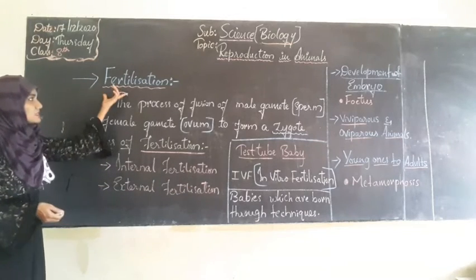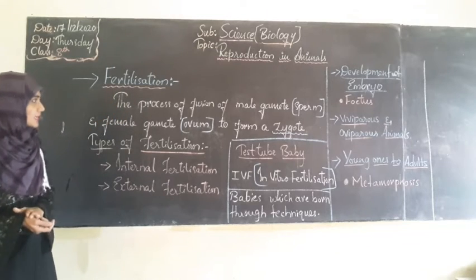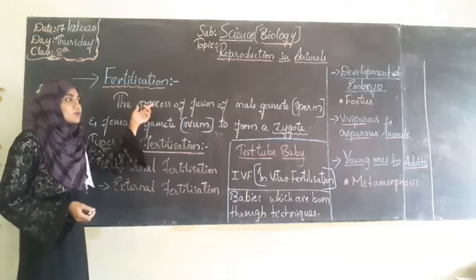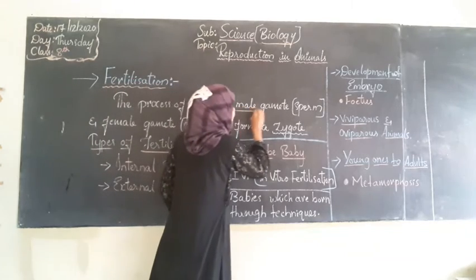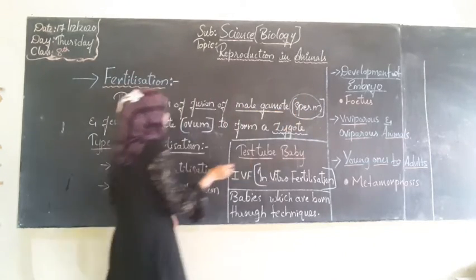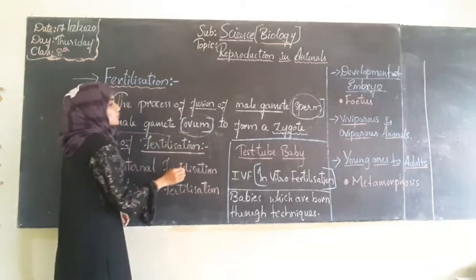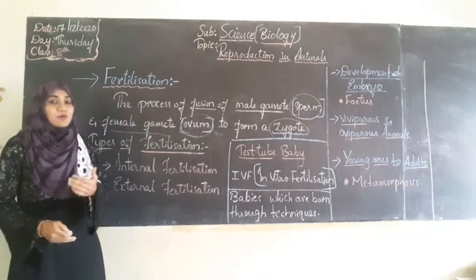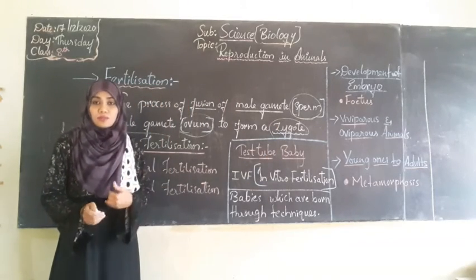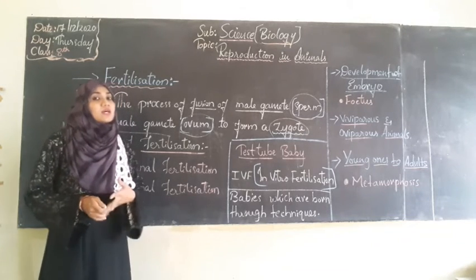So, fertilization. What is fertilization actually? It's the process of fusion of male gametes, that is the sperm, and the female gametes, that is the ovum, to form a zygote. Fertilization is a type of process, like how we have many processes: respiration, digestion, excretion.